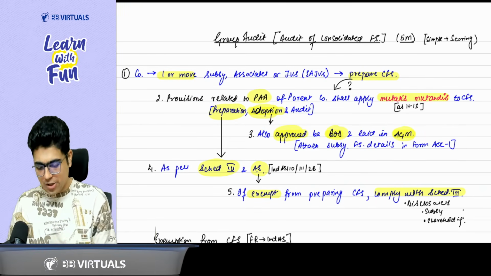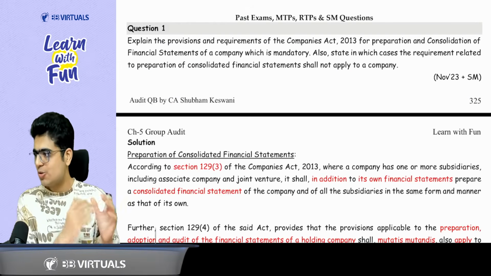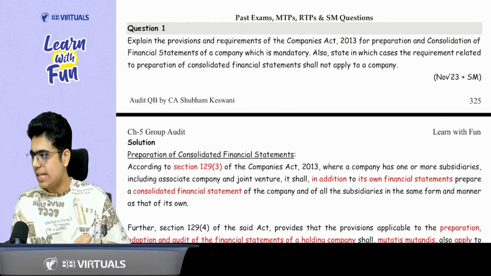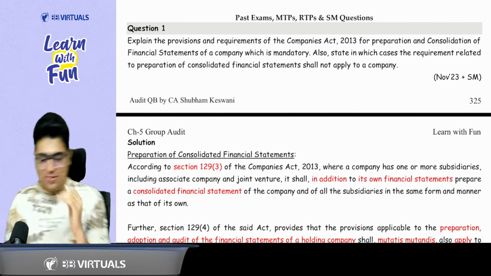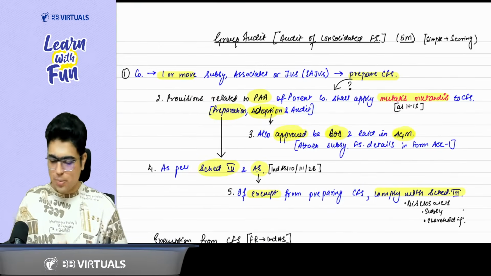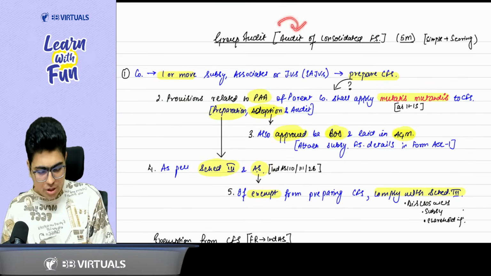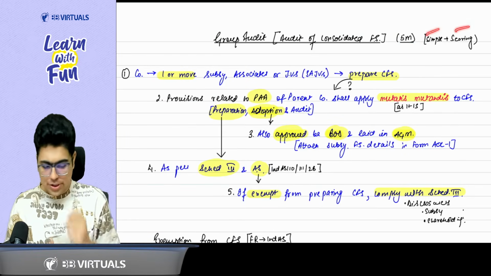In this revision, we are not only going to cover the concepts, but also the amazing questions of ICAI that have been asked in the previous exams, RTPs and MTPs. So without much ado, let's begin with this revision. The first topic that we studied in group audit, or you can also call it audit of CFS, is a very important topic. You can have a 5 marks expectation in your exam, a very simple and scoring topic.